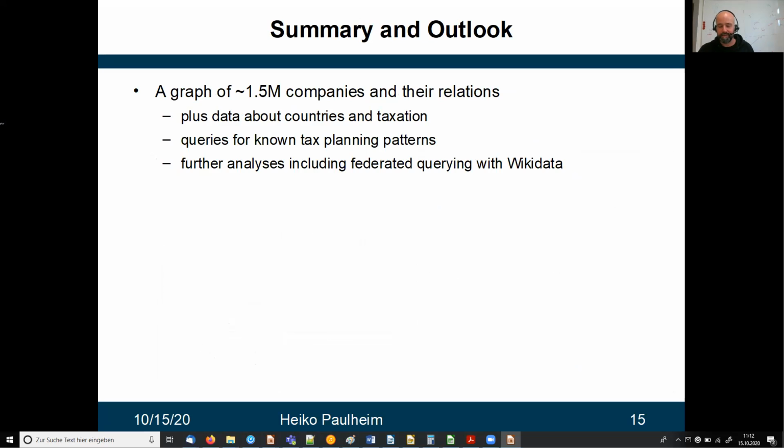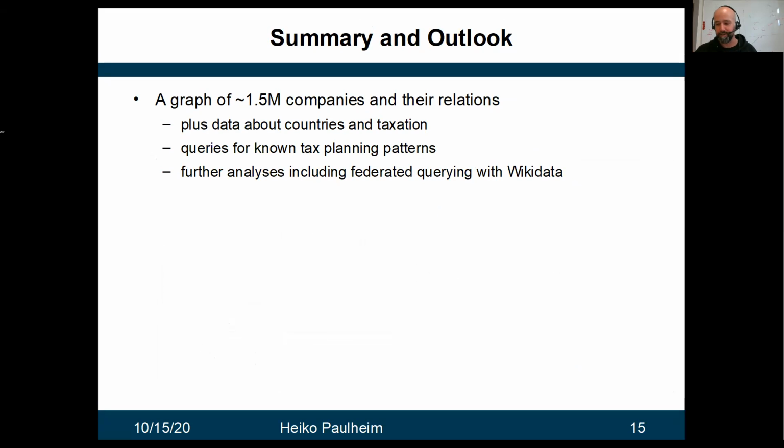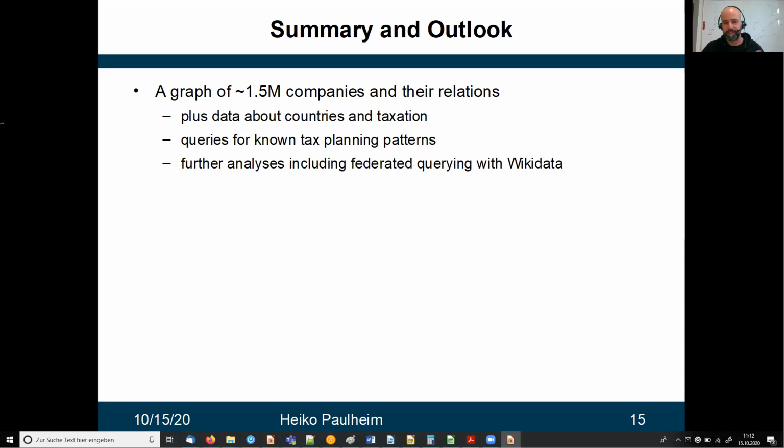So summarizing what we've shown with this paper is that we can build this large knowledge graph of companies and their relations and some background information using multiple sources. We have shown that we can query this graph for tax planning patterns which are already known, so which already exist in the literature and have been discovered. But we can also show that we can discover new anomalies in the graph, like this Denmark issue, as well as run federated querying if you are interested in analyses which incorporate other external data from Wikidata.